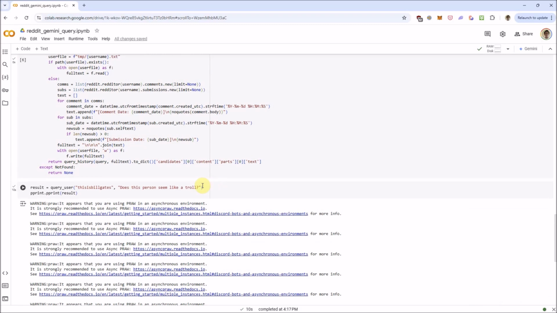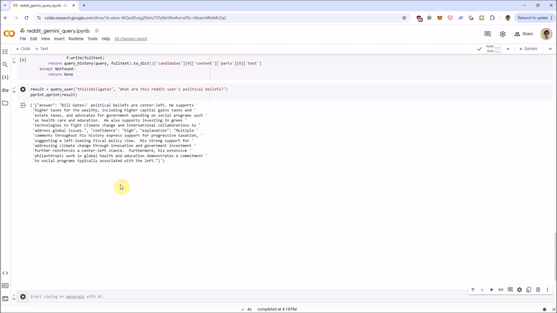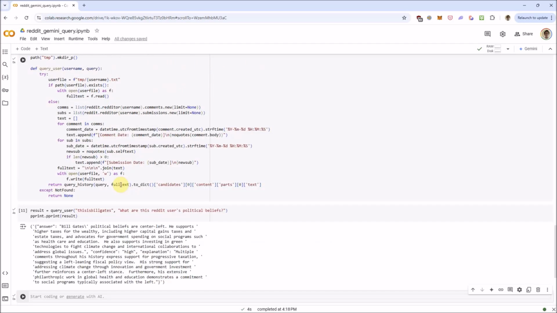Now let's ask him, let's see, what are this Reddit user's political beliefs? So Bill Gates' political beliefs are center left. Blah blah blah. Okay.